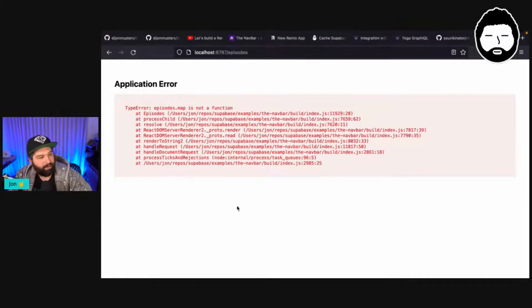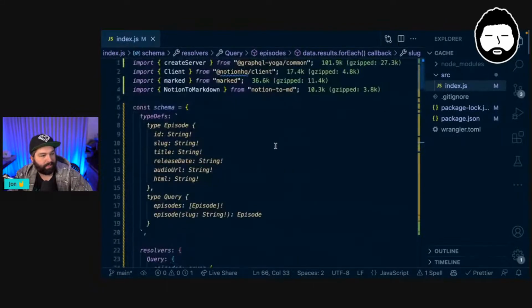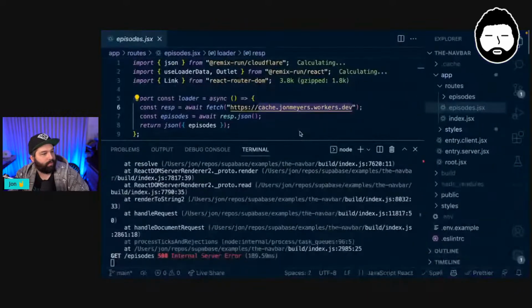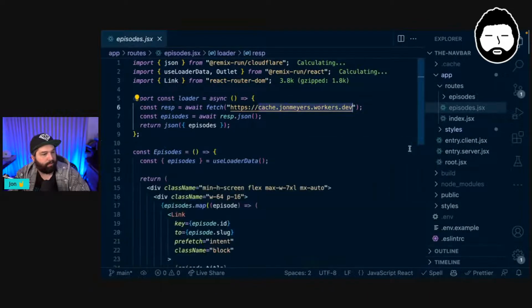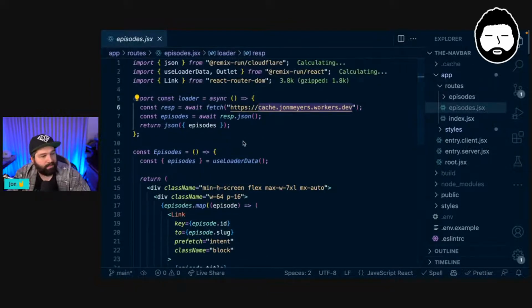And that is because this is no longer returning the shape of the data that we're expecting. Sorry, not this one. This one. Just going to move this over this side. This is now not returning the shape of the data that we're expecting. So we're sending back basically null from this loader. And because we have just been building this quickly, we haven't been handling any of our errors. And so we're immediately trying to map over something that is not an array, which is the error that we're getting.